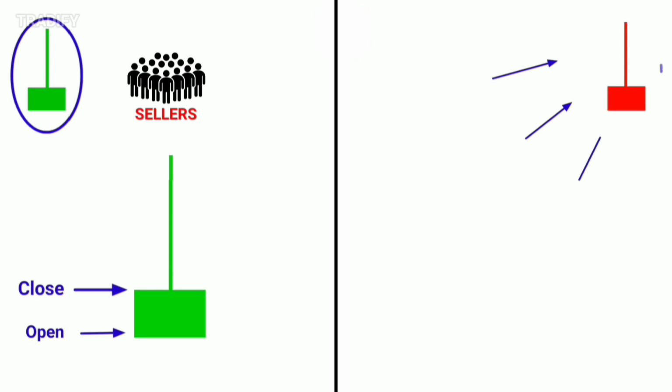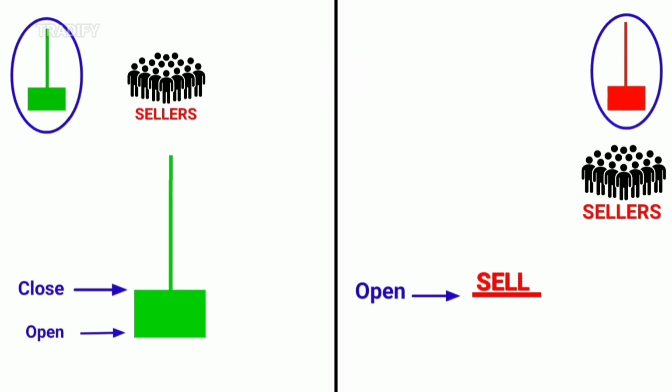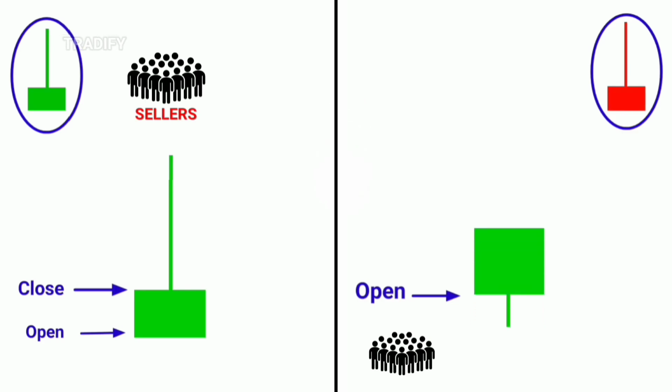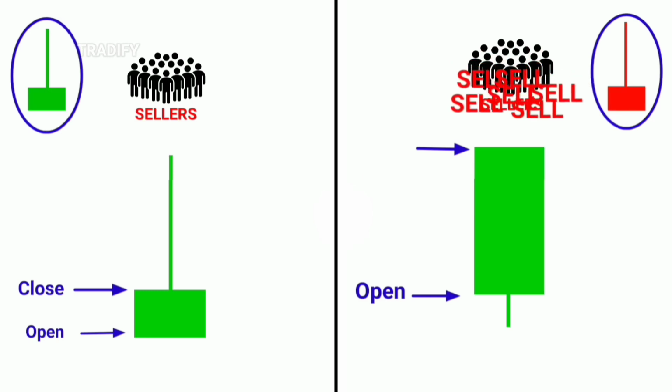Similarly, when the red candle starts forming, the price opens from a point and sellers start selling, causing the price to drop slightly. At this point, buyers become active and start buying, leading to upward price movement. Once the price rises to a certain level, sellers again become active and begin selling. This brings selling pressure, and the price begins to fall again.